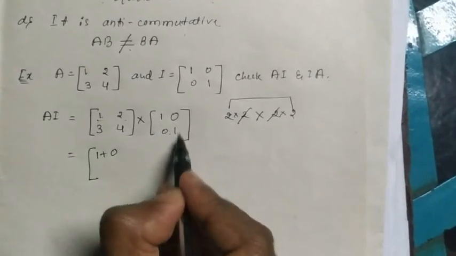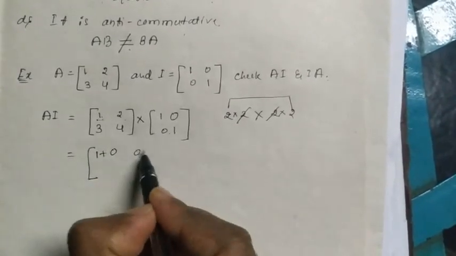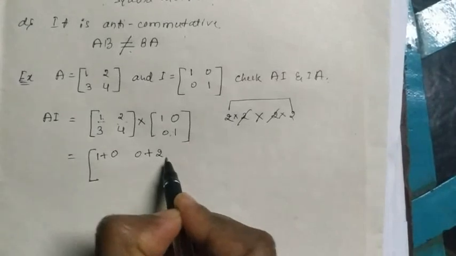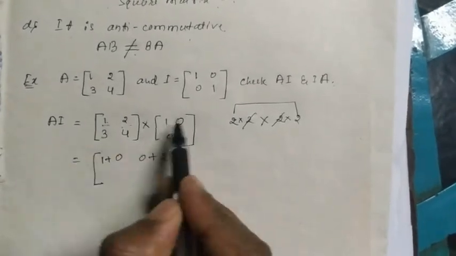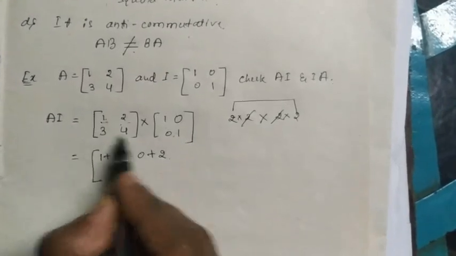First row, first column, first row, second column: 1 into 0 is 0, plus 2 into 1 is 2. So directly here I am doing the multiplication. So first row, first column, first row, second column is over. Next, second row, first column.